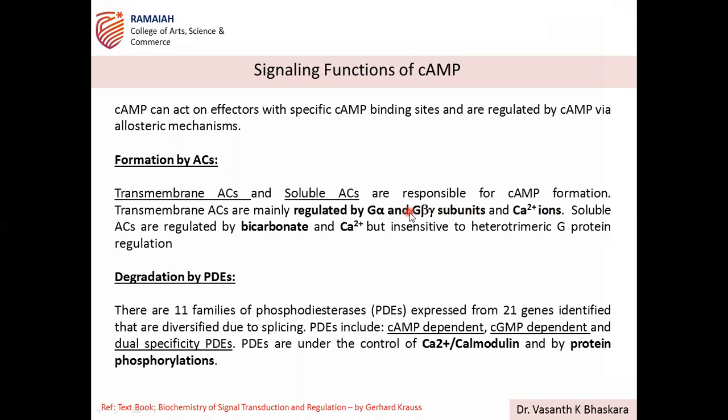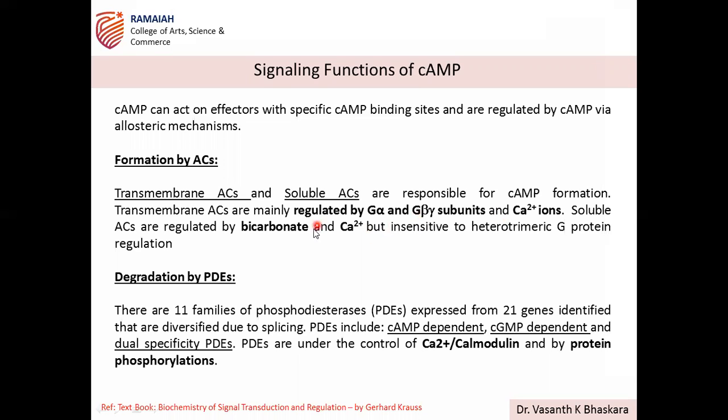Understood? Transmembrane adenylyl cyclases are regulated through G protein coupled receptor mediated signaling, whereas soluble adenylyl cyclases, which are present in the cytosol, are regulated by bicarbonate and calcium ions. So calcium is common here.